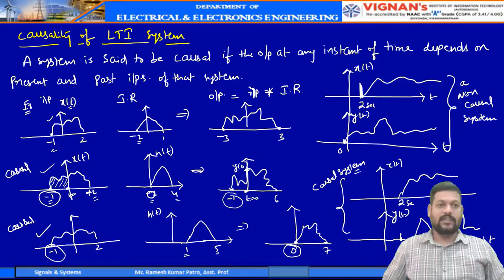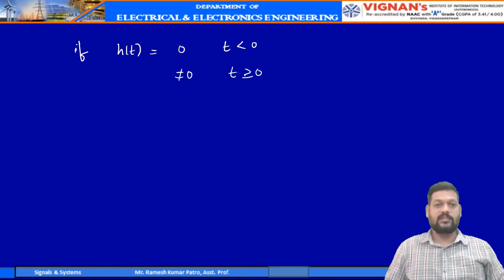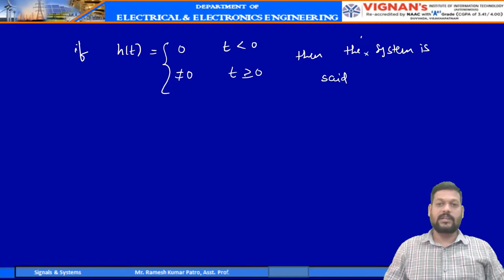In a mathematical way, we can define this like so: if h of t is 0 for t less than 0 and it is non-zero for t greater than or equal to 0, then the system is said to be, which system are we talking about particularly?